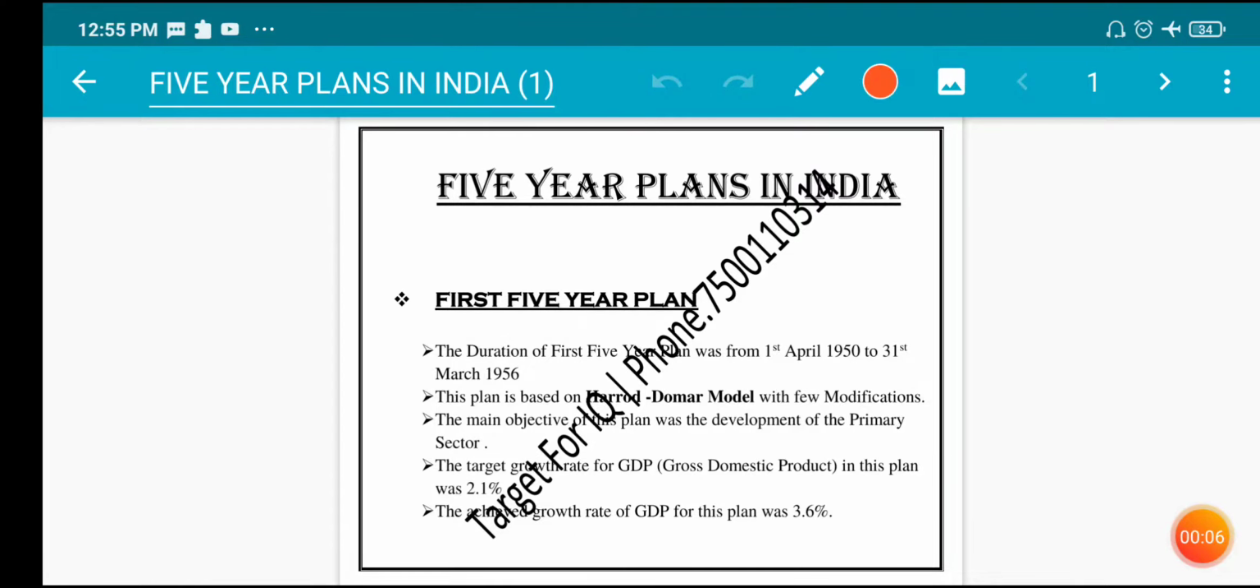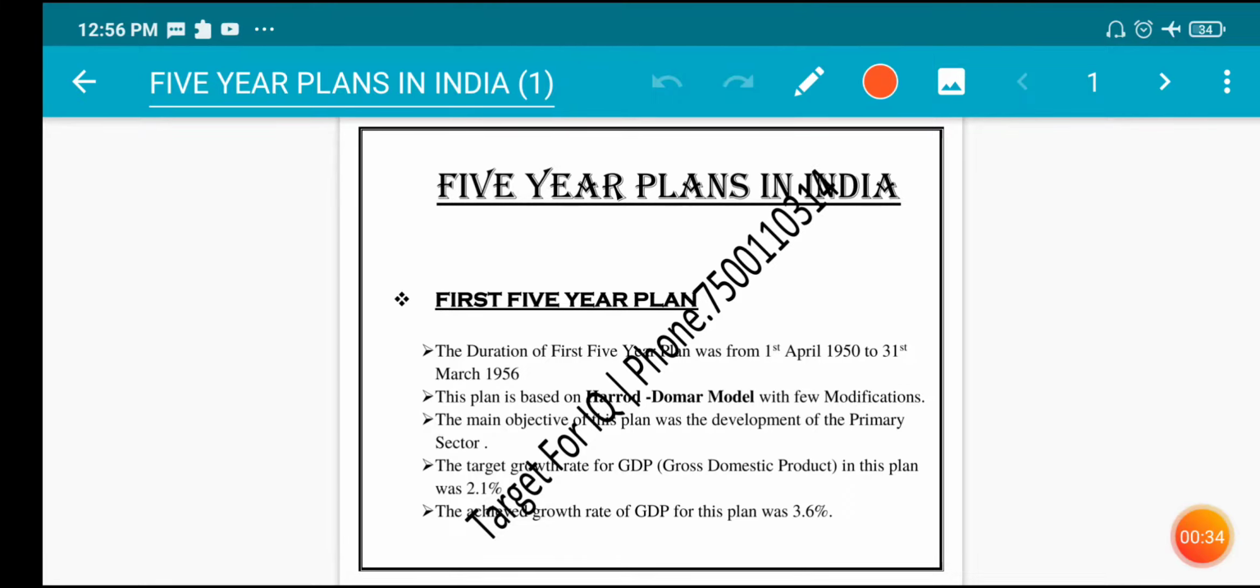In today's session, we are going to discuss various five-year plans in India. So let's start. First five-year plan. The duration of the first five-year plan was from 1st April 1950 to 31st March 1956. This plan is based on the Harrod-Domar model with few modifications.